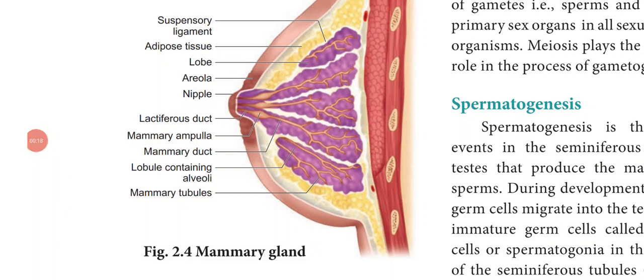Good morning, students. Today we are going to discuss the topic mammary glands. Mammary glands are present only in mammals. They are modified sweat glands. So the sweat glands are modified into mammary glands in mammals.